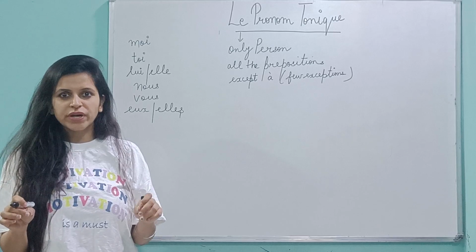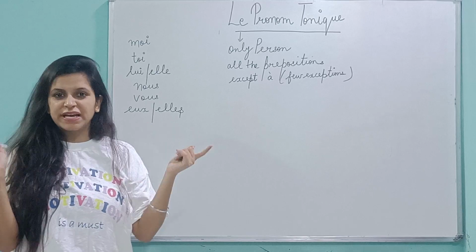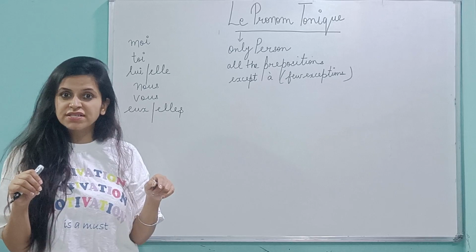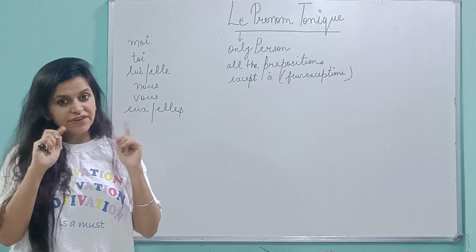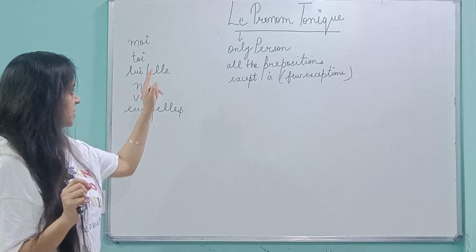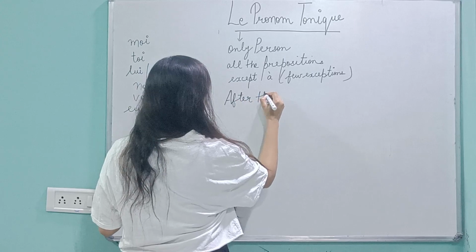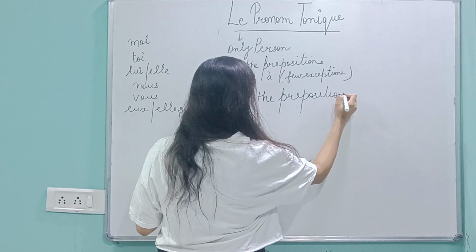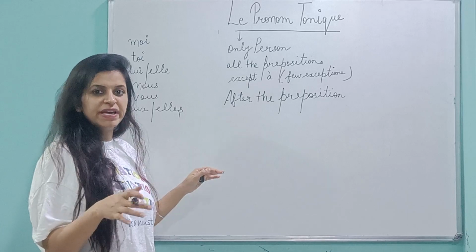Till now, what you were doing, COD, COI, Y and EN, all of them were placed somewhat around the verbs. Okay, so if it was present tense, it was before the first verb, passé composé, before the first verb. If it is two verbs, where second is an infinitive, which will be in between. But pronom tonique will be after the preposition. In COI, Y and EN, we generally remove the preposition. Okay, but here preposition will be there.